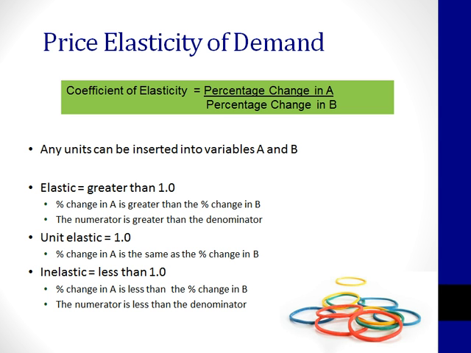For something to be elastic, the coefficient of elasticity needs to be greater than 1.0. This means that the numerator, the percentage change in A, is greater than the denominator, the percentage change in B. For something to be inelastic, the coefficient is less than 1.0. This is when the percentage change in A, the numerator, is less than the percentage change in B, the denominator. Unitary elasticity is when the coefficient is exactly 1.0. Now this occurs when the percentage change in A and B are exactly the same. So the numerator and denominator are equal.